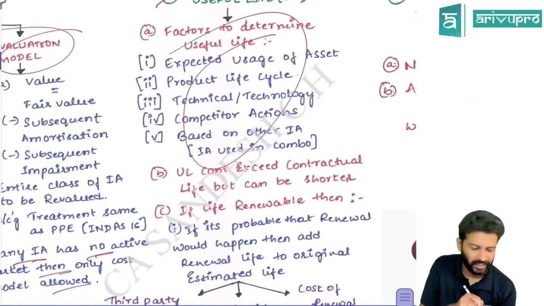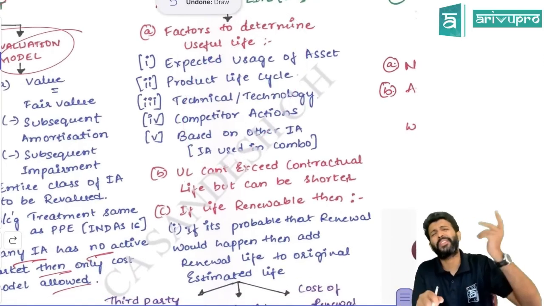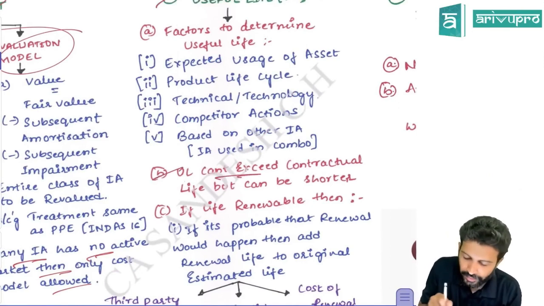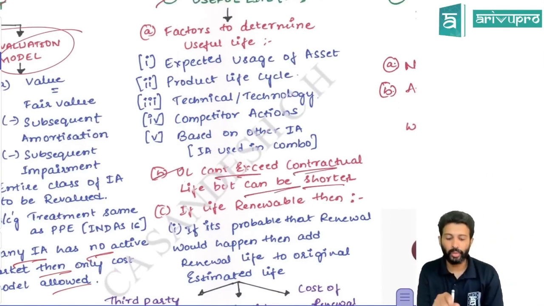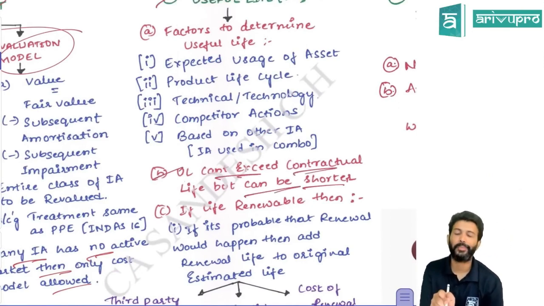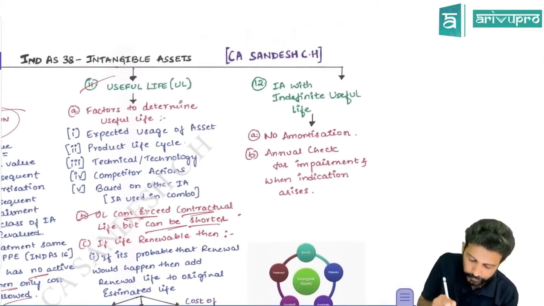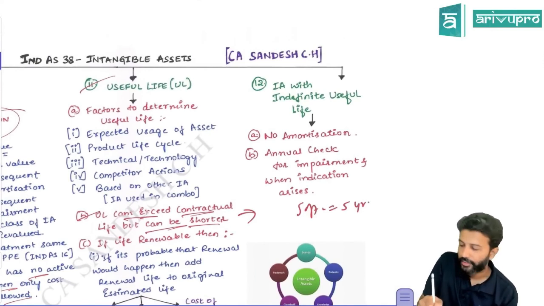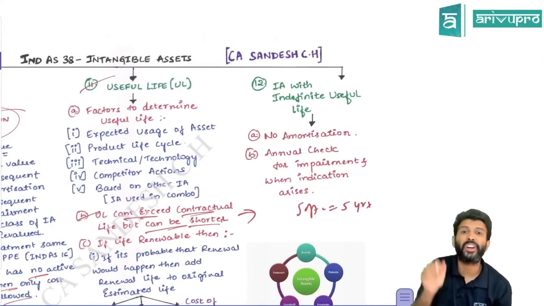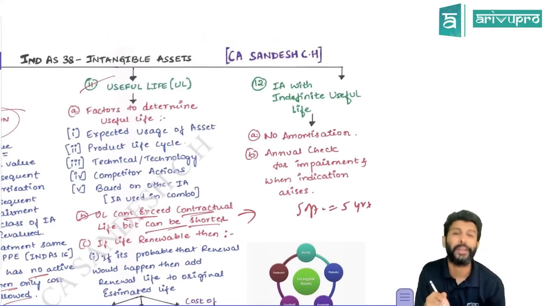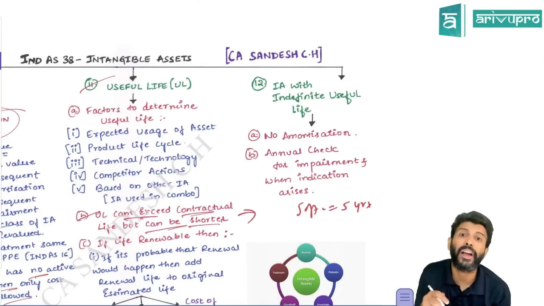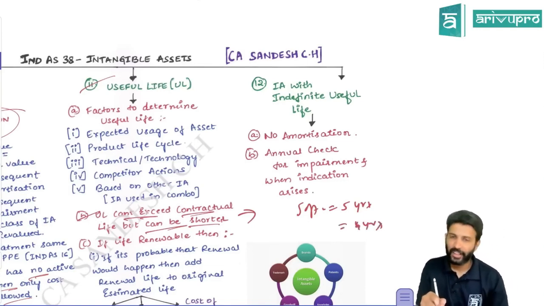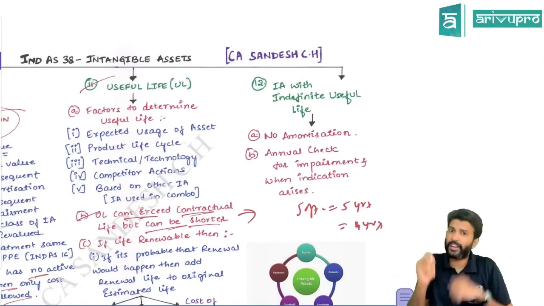These are factors that determine the useful life, and we have already discussed useful life is from the management viewpoint, not the total life. Useful life can't exceed contractual life, but it can be shorter. What does it mean? So let's say there is a software. The software life is 5 years, but the software you did not buy, you received it from government. Government told you can use it only for 4 years. All right. I mean, let's say you're showing the software at fair value.